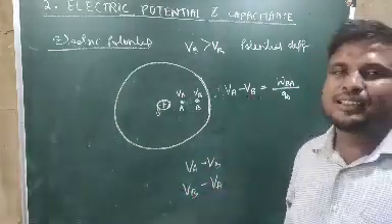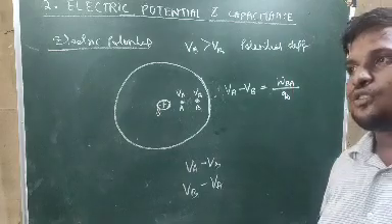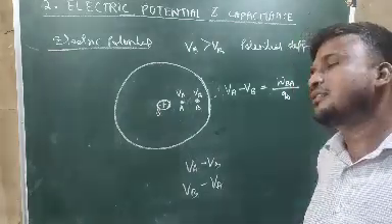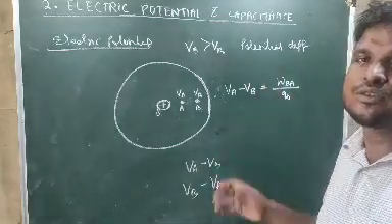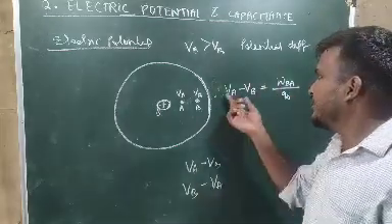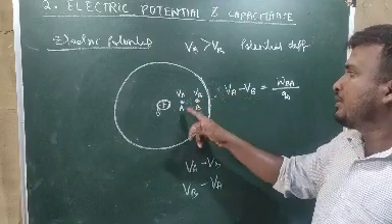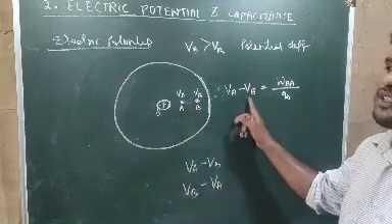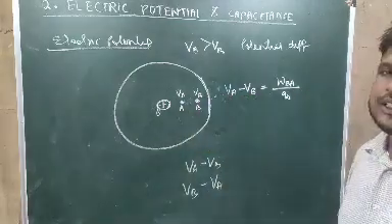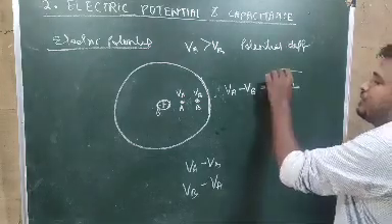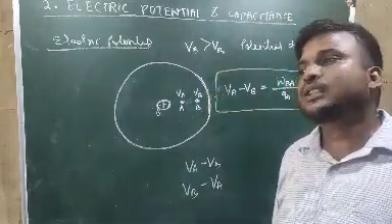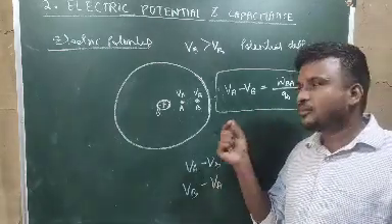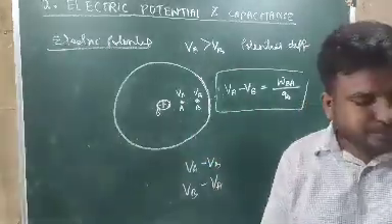Or also we can say that if the direction of the field is opposite to the displacement, then obviously force in that case will be negative, and work done will also become negative. So here you see VA minus VB, where VA is higher potential and VB is lower potential, so this term will be positive. So what we can say? We can say that potential difference is nothing but the work done to take a test charge between the 2 points A and B.